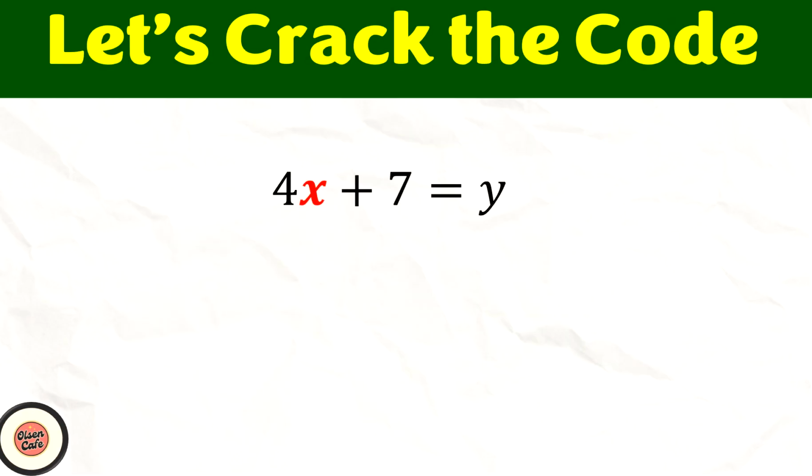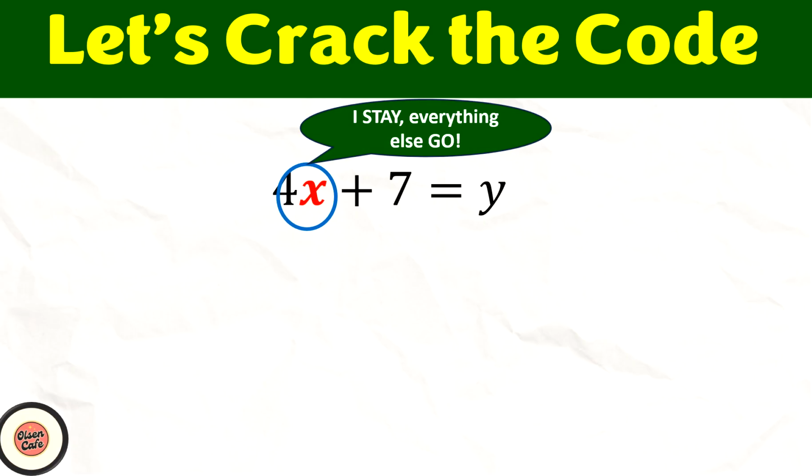So let us crack the code now. In this equation, 4x plus 7 equals y. The very first question that we need to ask is, who is the boss? The boss is our x. So as we heard earlier, if x is the boss, then the boss will stay, everything else has to go. But then the question is, who goes first?